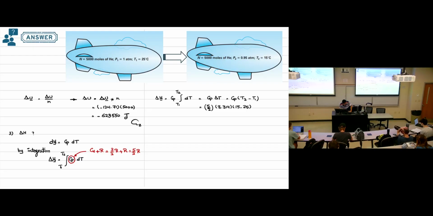I don't calculate it, but anyway, then you can find the value of this delta H, and this will be joule per mole. And again, this is not what is required. This is molar enthalpy. We need enthalpy. So we know that enthalpy is molar enthalpy times number of moles. The number of moles is given. This is 5,000. So we can substitute in this one, and the change in the enthalpy would be 1,039,250 joule. And this is the requirement at the end.